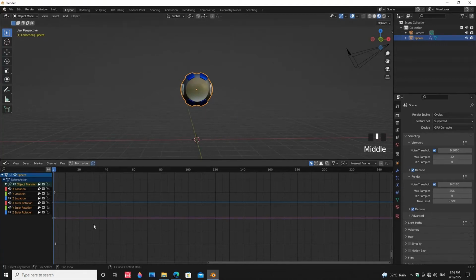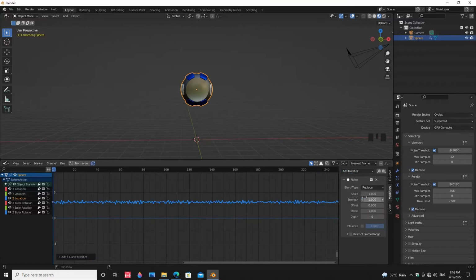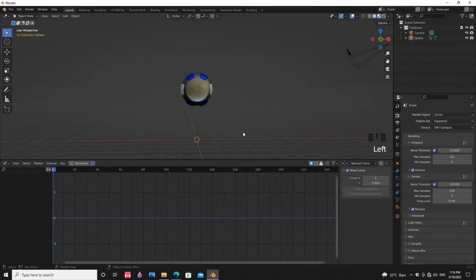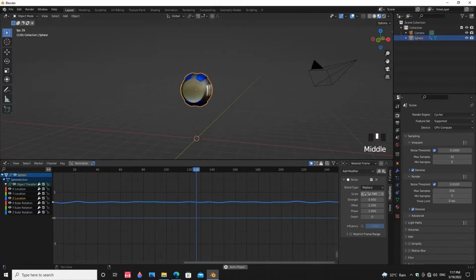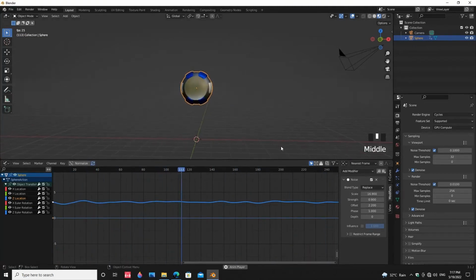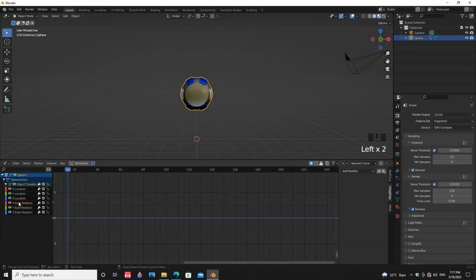Select the Z location and press N for the side menu. Now add a noise modifier. Do the same steps on X rotation and Y rotation, but there change the phase and offset of the noise modifier.